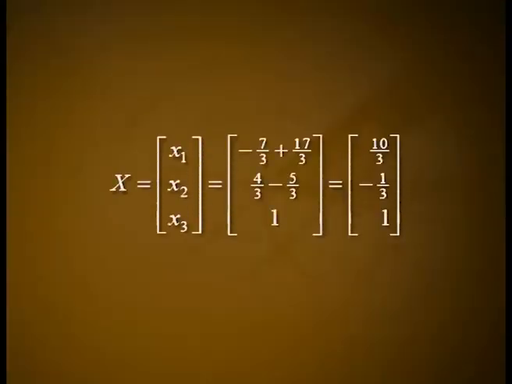Remarks. In the solution of example 2, a is arbitrary, and if we put particular values to a, we get particular solutions to the given equation. If we put a = 1, the solution will be x = column matrix (x1, x2, x3), which is equal to column matrix (-7/3 + 17/3, 4/3 - 5/3, 1), which is equal to column matrix (10/3, -1/3, 1).